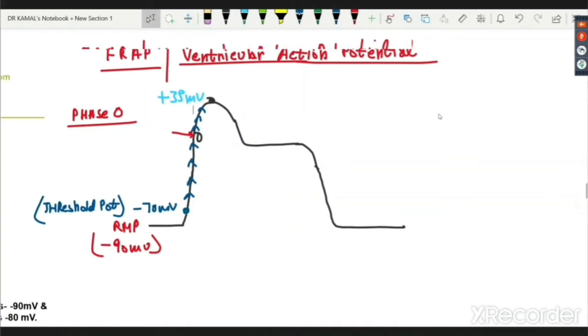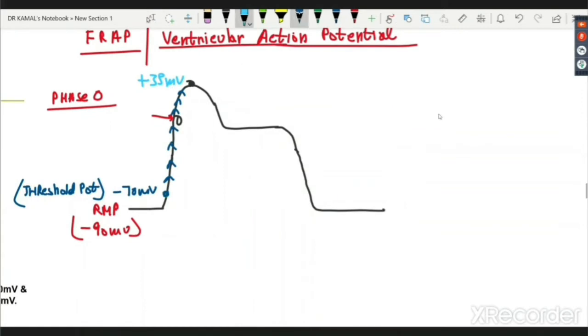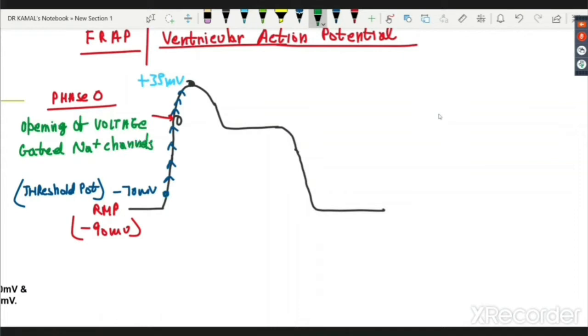What is the reason for phase 0 of the ventricular action potential? The reason is opening of voltage gated sodium channel. I might write this like this, VGNAC, voltage gated sodium channel, right? So you should be aware when we use these short terms.